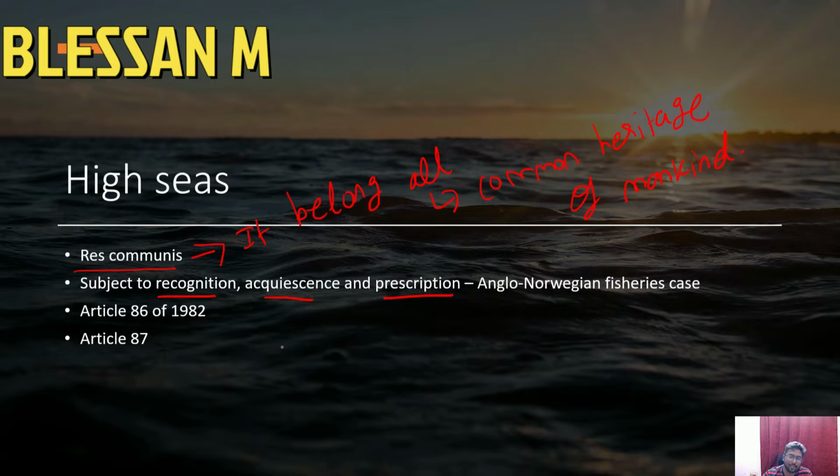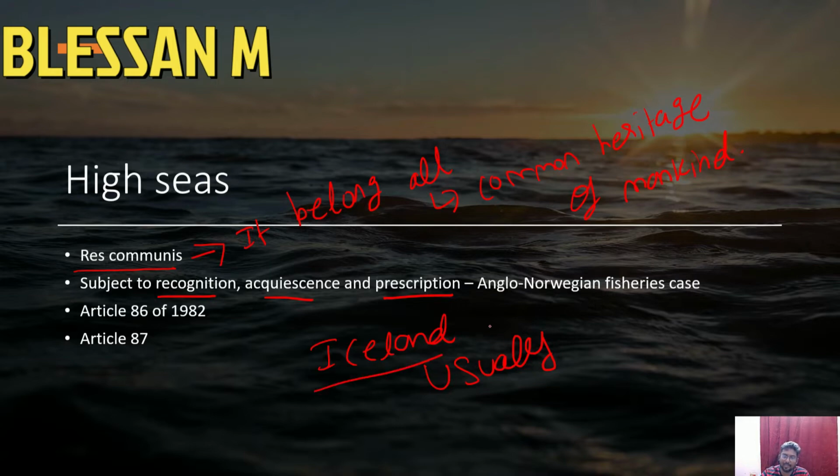Let me explain to you like this. Say for instance, a country like Iceland. Usually the high seas are for all.